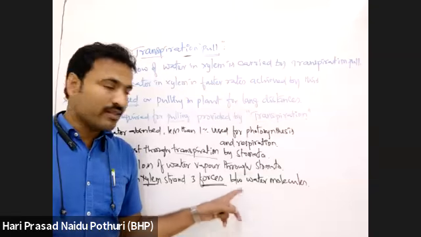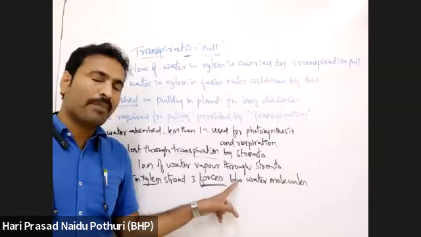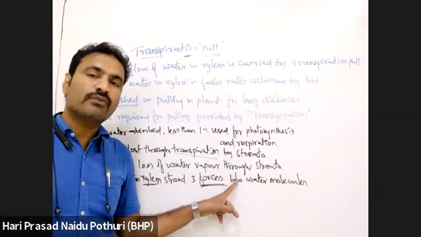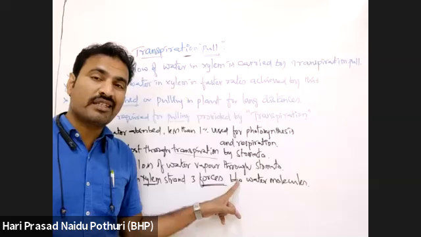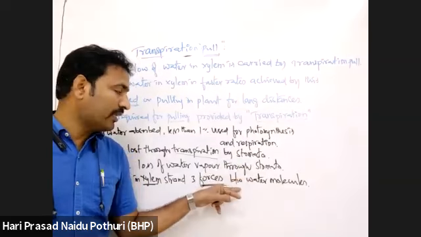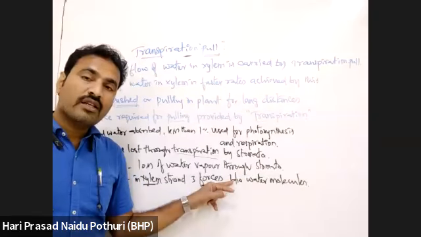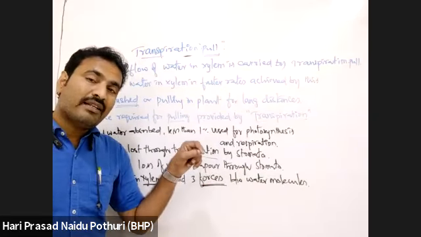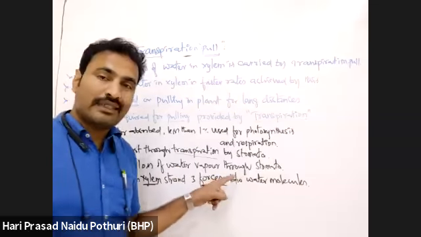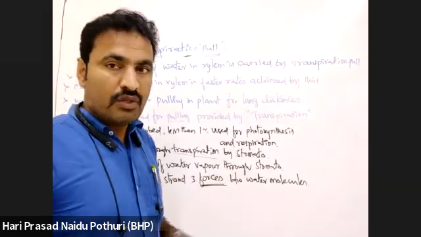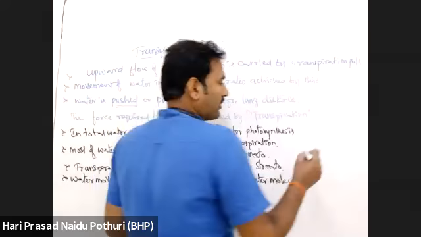So yeah, xylem fiber, not companion. Companion cells are present in phloem. In the previous class I told you: tracheids, vessels, fibers, parenchyma. Anyway, see here that tracheids and vessels are the main water conducting elements present in the xylem. So what are tracheids?